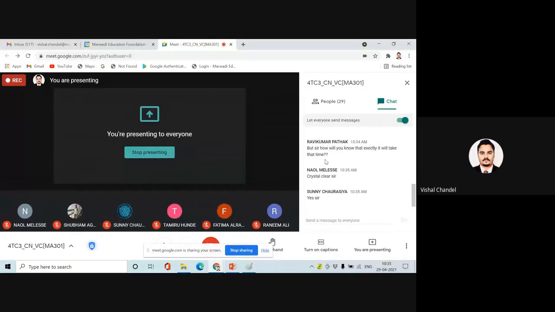Suppose you are sending a file of 100 MB, then the system will calculate that the 100 MB file will transfer at 100 Mbps speed, so it will take 1 second. You will understand this thing, I will show you this somewhere. So don't worry, but the concept is always happening, this is the mechanism. Is it clear, Ravi?